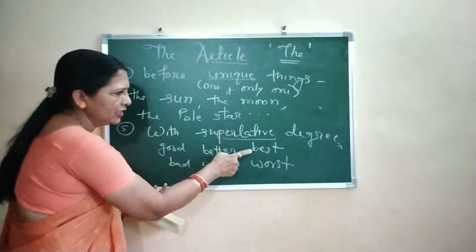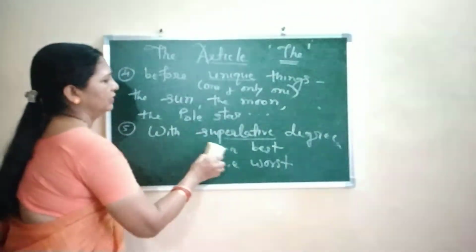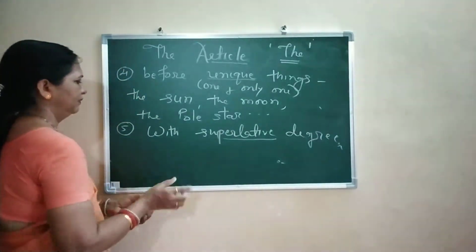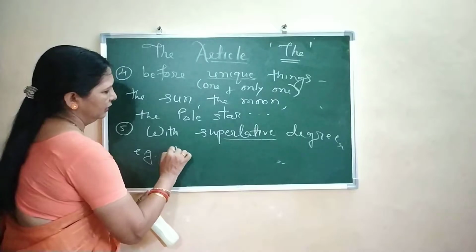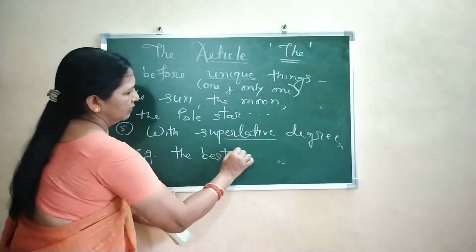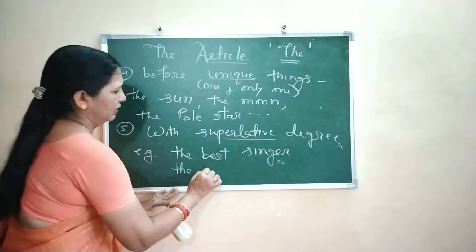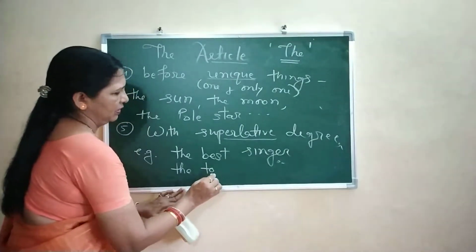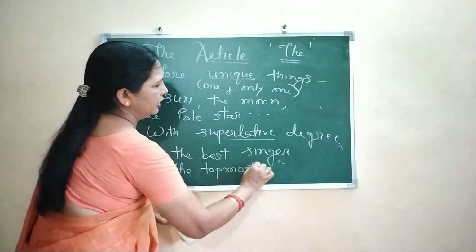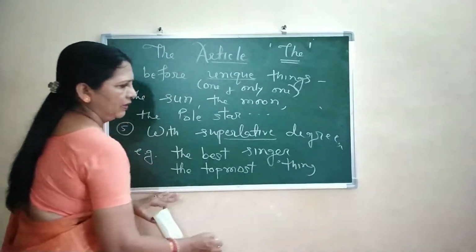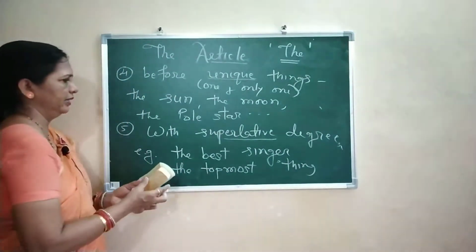When we use the superlative degree, then the is used. For example, the best singer, the topmost thing, like this. When superlatives are used, then the is needed.